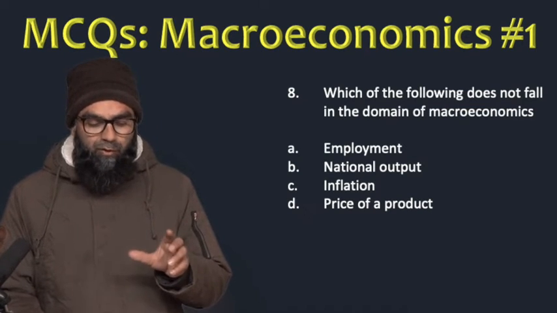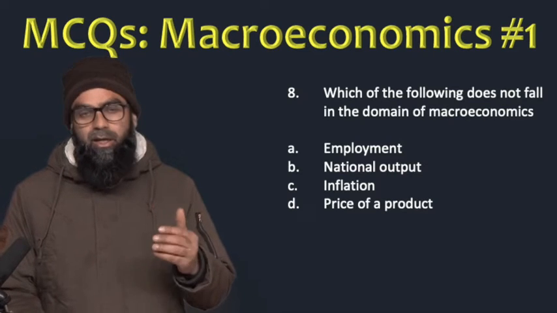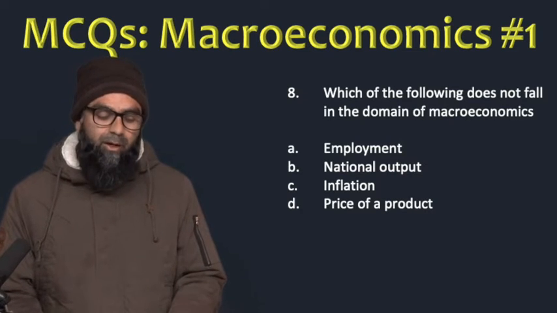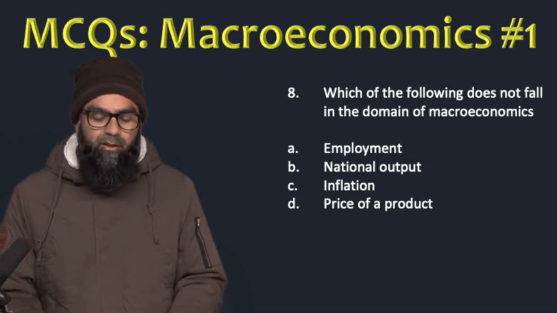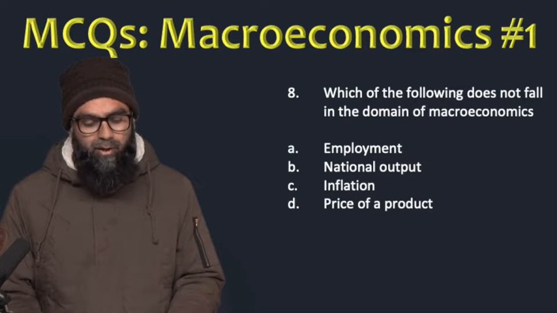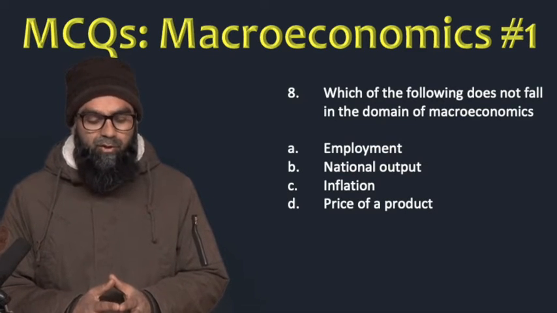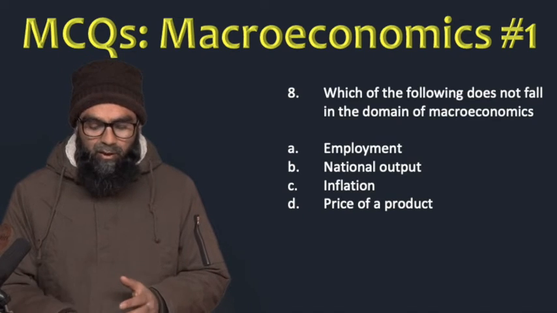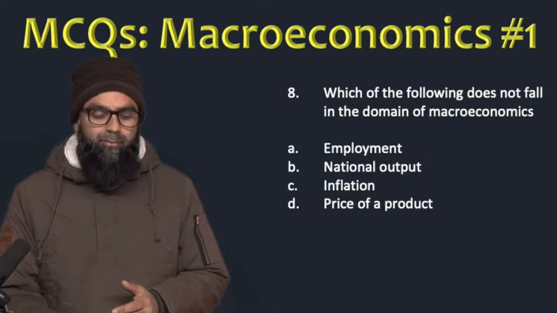Now, the first three are actually studied in macroeconomics. Employment is studied in macroeconomics. National output is GDP, etc. This is studied in macroeconomics. Inflation is a subject of macroeconomics, topic of macroeconomics. So our most appropriate answer in this case is price of a product, because this is a thing which we are not directly studying in macroeconomics.